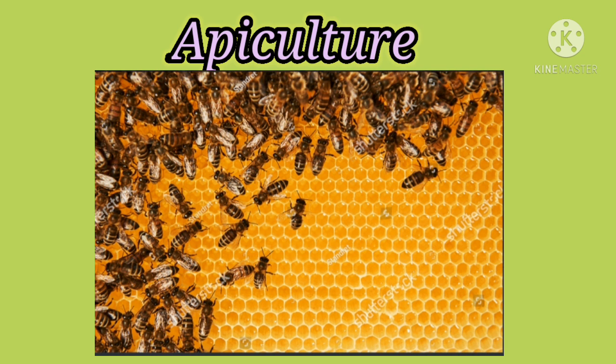The first one is the queen bee. The queen is the largest member and the fertile female of the colony. They are formed from fertile eggs. The queen is responsible for laying eggs in a colony.